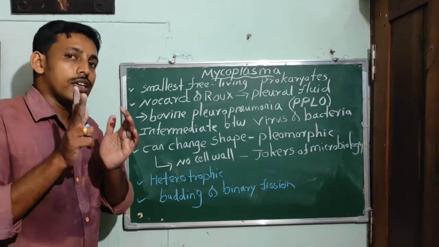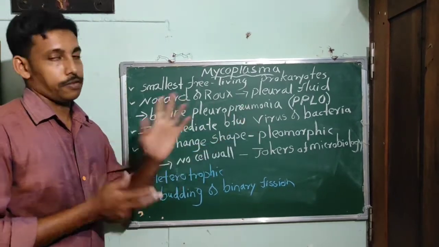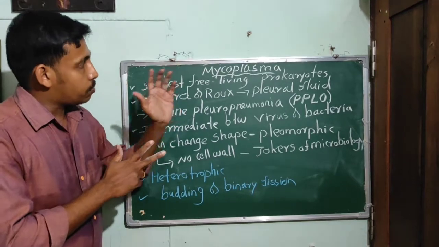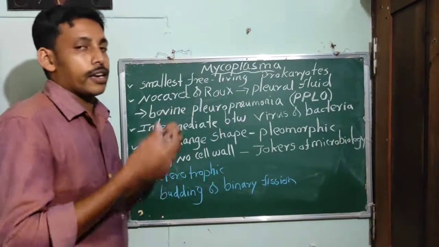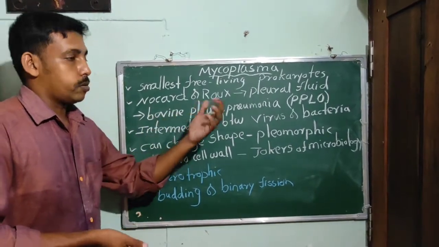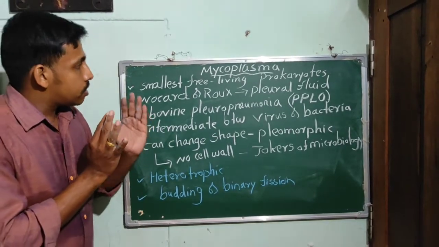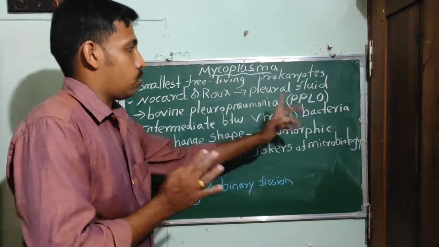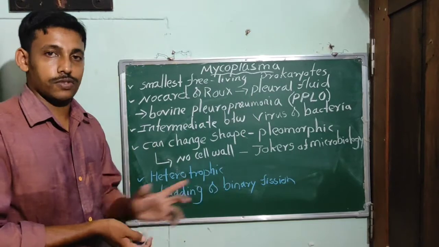Hence Mycoplasma are otherwise known as PPLO, that is, pleuropneumonia-like organisms.